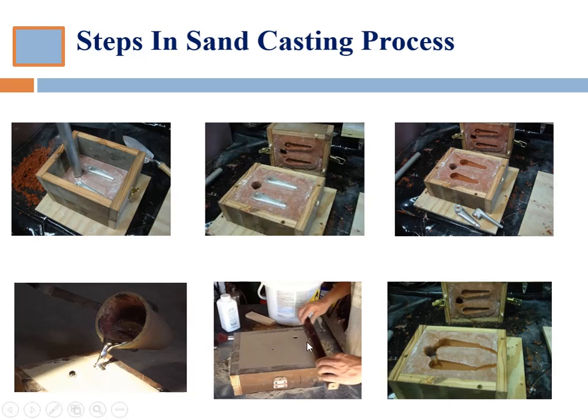So here we are pouring the molten metal. You can see here we are pouring the molten metal, and through the other hole the molten metal rises. So it's an indication that this cavity is completely filled with the metal.